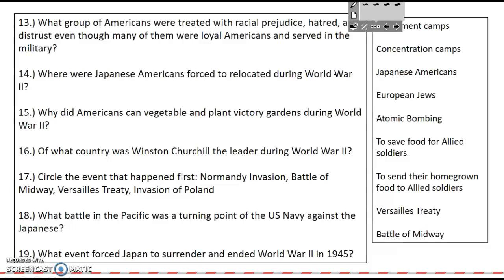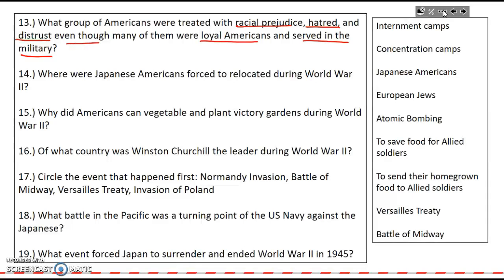Number 13, and I'm going to move this item out of the way so you can see. It says, what group of Americans were treated with racial prejudice, hatred, and distrust, even though many of them were loyal Americans and served in the military?